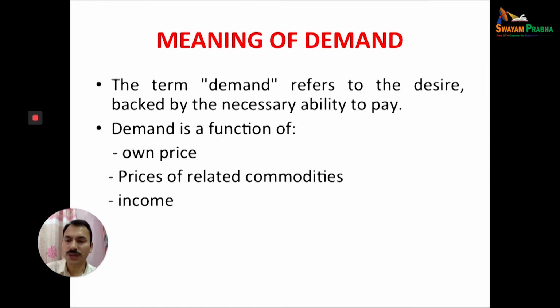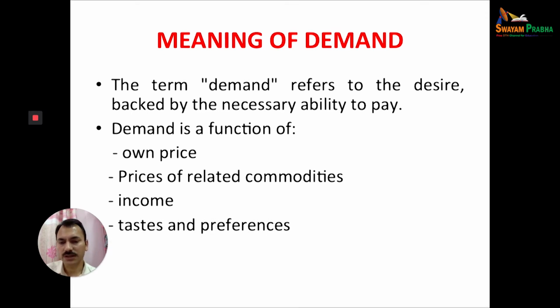Income of the consumer has a positive relationship with demand. It means the higher the income, the higher the demand for a commodity. And if the income starts decreasing, the demand for the commodity starts decreasing, if other things remain constant. Taste and preferences are again important parameters. These will also affect the demand for a particular commodity.